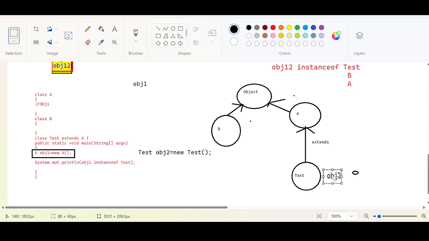You can also check obj2 instance of A. Above direction, true. obj2 instance of Object, of course, true. obj2 instance of B, error. No relation. I cannot test if there is no relation. If there is no relation, I get an error. If there is a relation, I either get true or false. Test is related to A somehow, and A is related to Object. These three have a relationship.